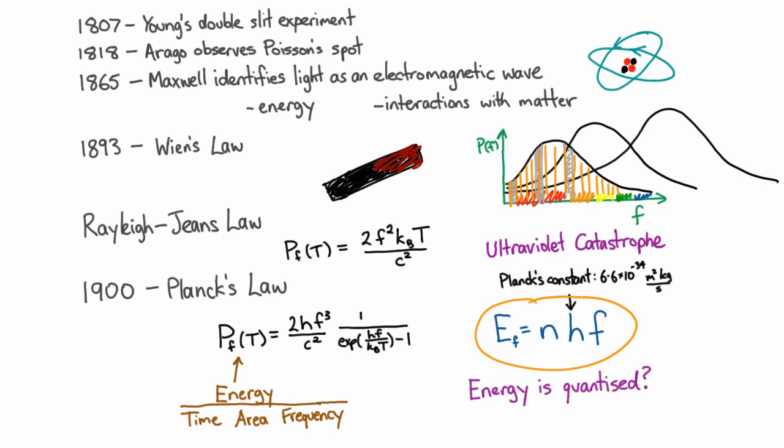It's the kind of thing you might expect if light were a particle. You'd expect it to come in little chunks of energy. But it's not the kind of thing you'd expect if light were a wave. And people were very sure that light was a wave. They had Young's double-slit experiment and the Poisson spot, and they had Maxwell identifying light as being an electromagnetic wave from looking at the equations for electricity and magnetism. And all these things were very convincing. And so they didn't really understand why assuming that the energy was quantized was giving them the right answers. And that mystery stayed for several years until Einstein resolved it when he tried to explain a different effect called the photoelectric effect.